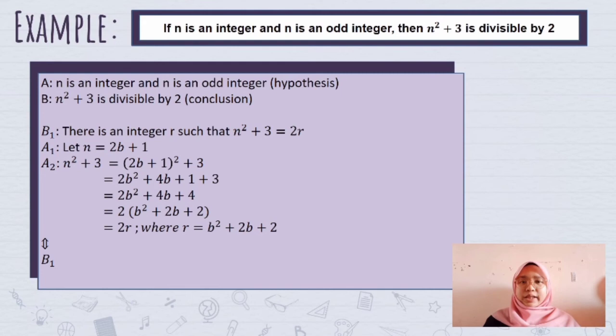From A, it is said that n is an odd integer, so in A1, I let n equal 2b plus 1. Then in A2, substitute n equals 2b plus 1 into the equation in B. So it will become (2b plus 1) squared plus 3. Expand the equation until we get 4b squared plus 4b plus 4. Next, factorize the equation so that it will be 2r, where r is equal to 2b squared plus 2b plus 2. So from here we can see that the statement in A2 is equivalent to B1.